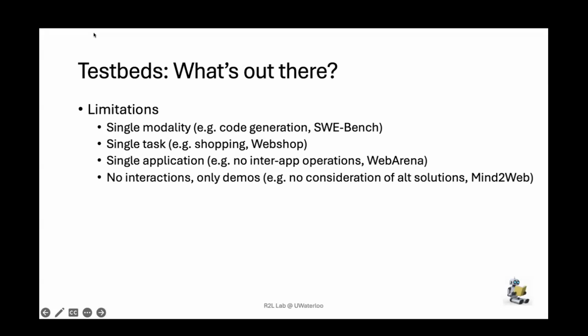The final group of work are things like Mind2Web. So here, we do consider using multiple applications at the same time. These are web applications, so you might have to do a Google search and then go to a website, identify some sort of form, complete it, and so on. But a lot of these environments, such as Mind2Web, they don't consider interactions, and instead they only consider demonstrations. So these benchmarks are not able to allow us to develop things like exploration strategies, because the agent has to essentially complete the task the same way a human would during some ground truth demonstration.